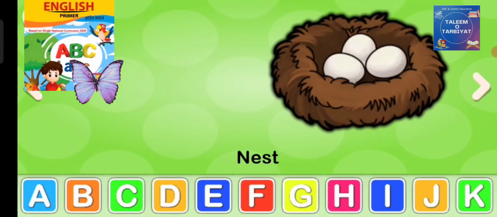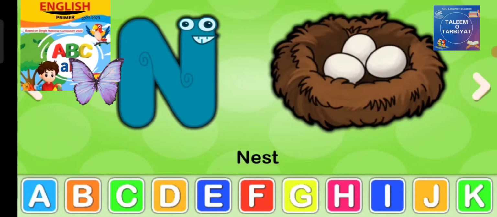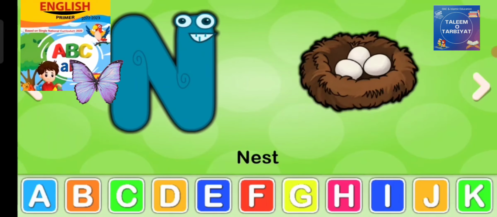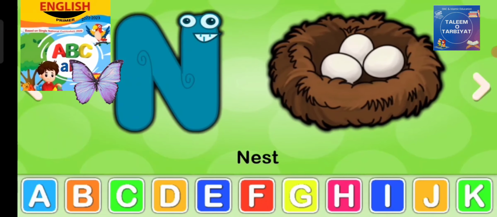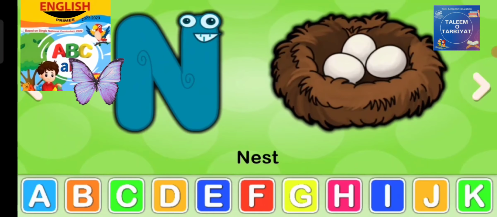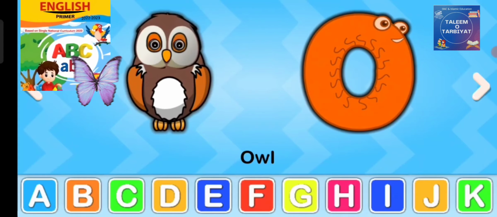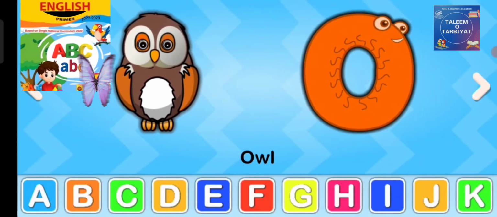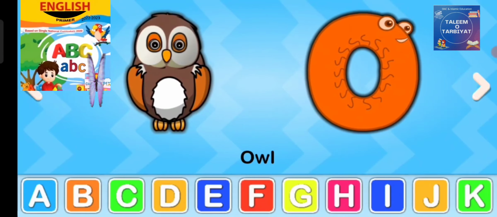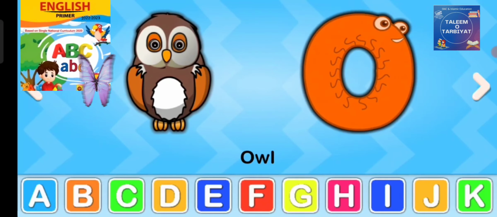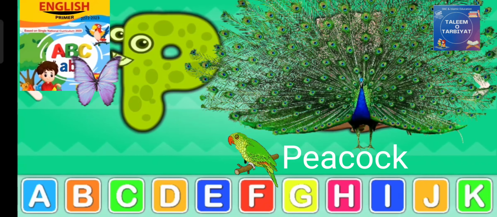Nest. What is the sound of N? What is the beginning sound of this word nest? And after N comes O. O, owl. What is the beginning sound of this word owl? O, W, L. Owl. What is the ending sound of this word owl? L. What comes after O?